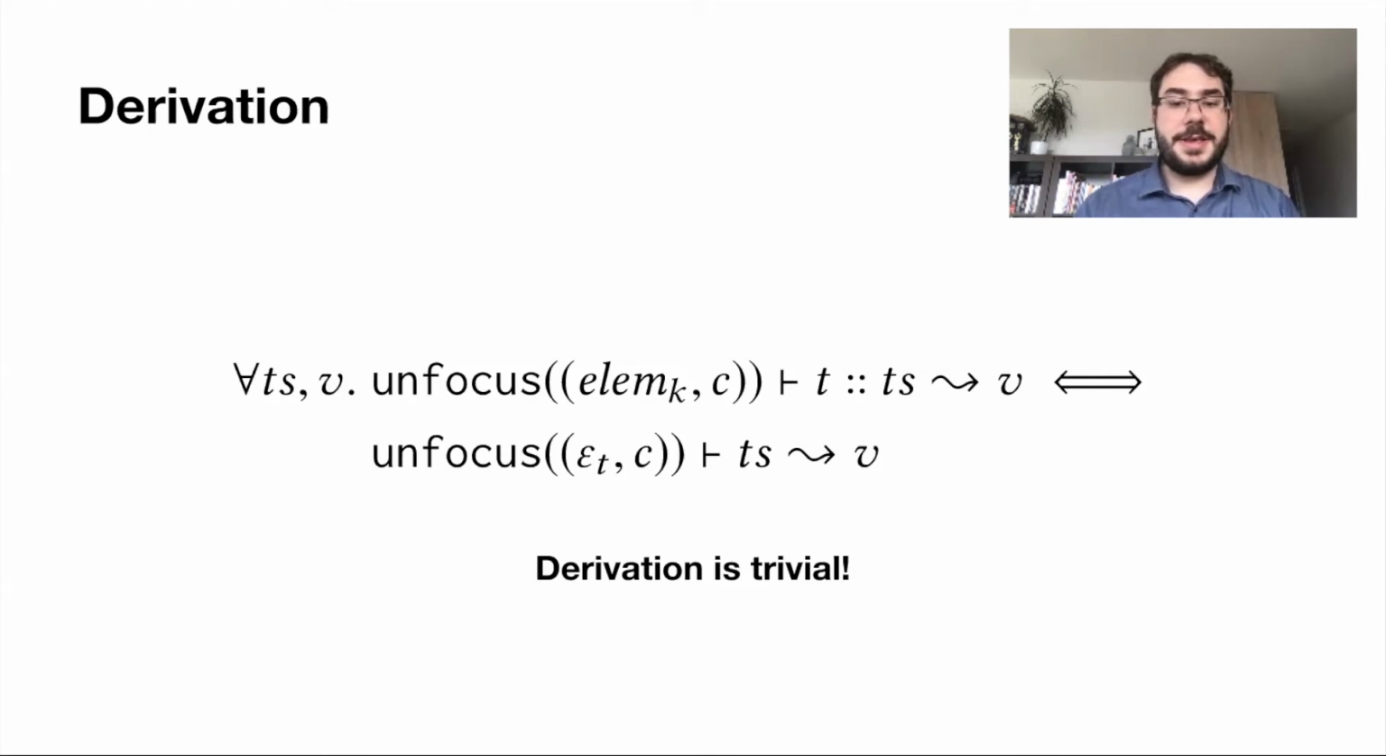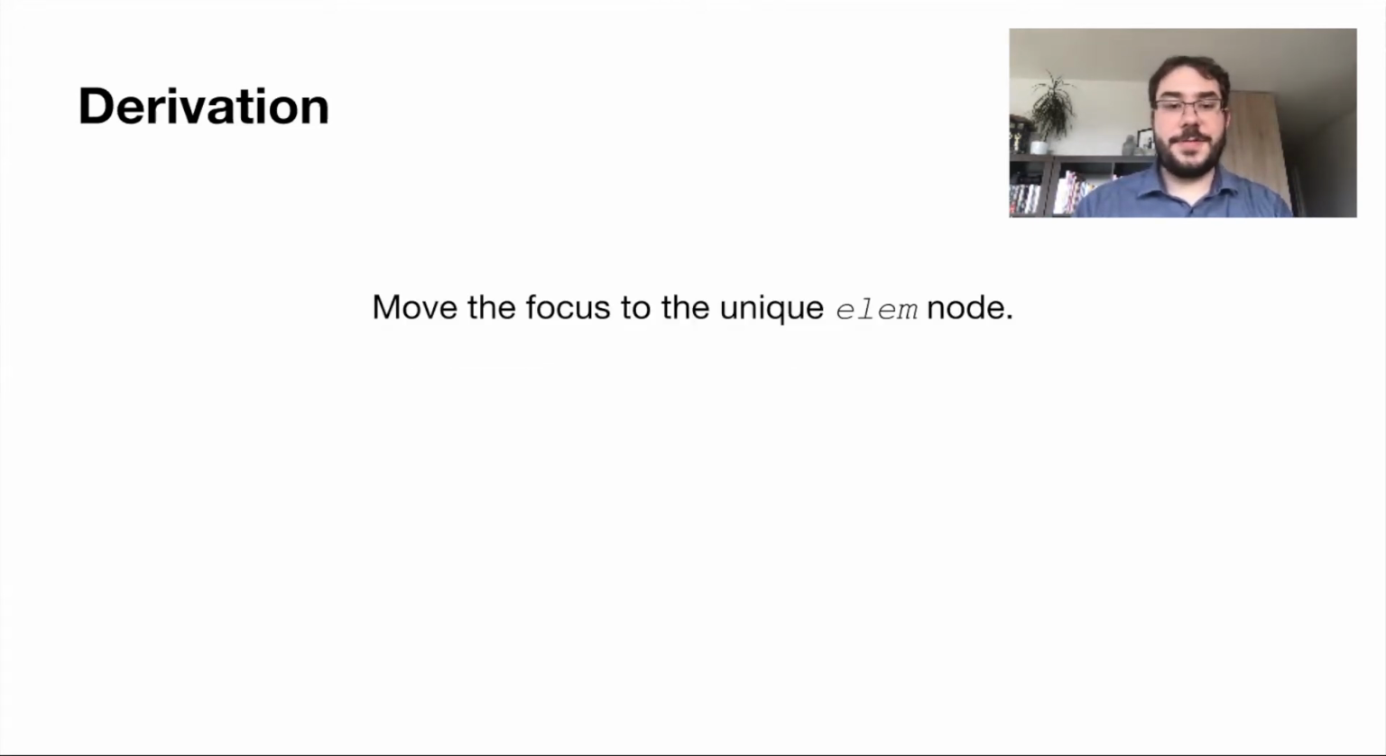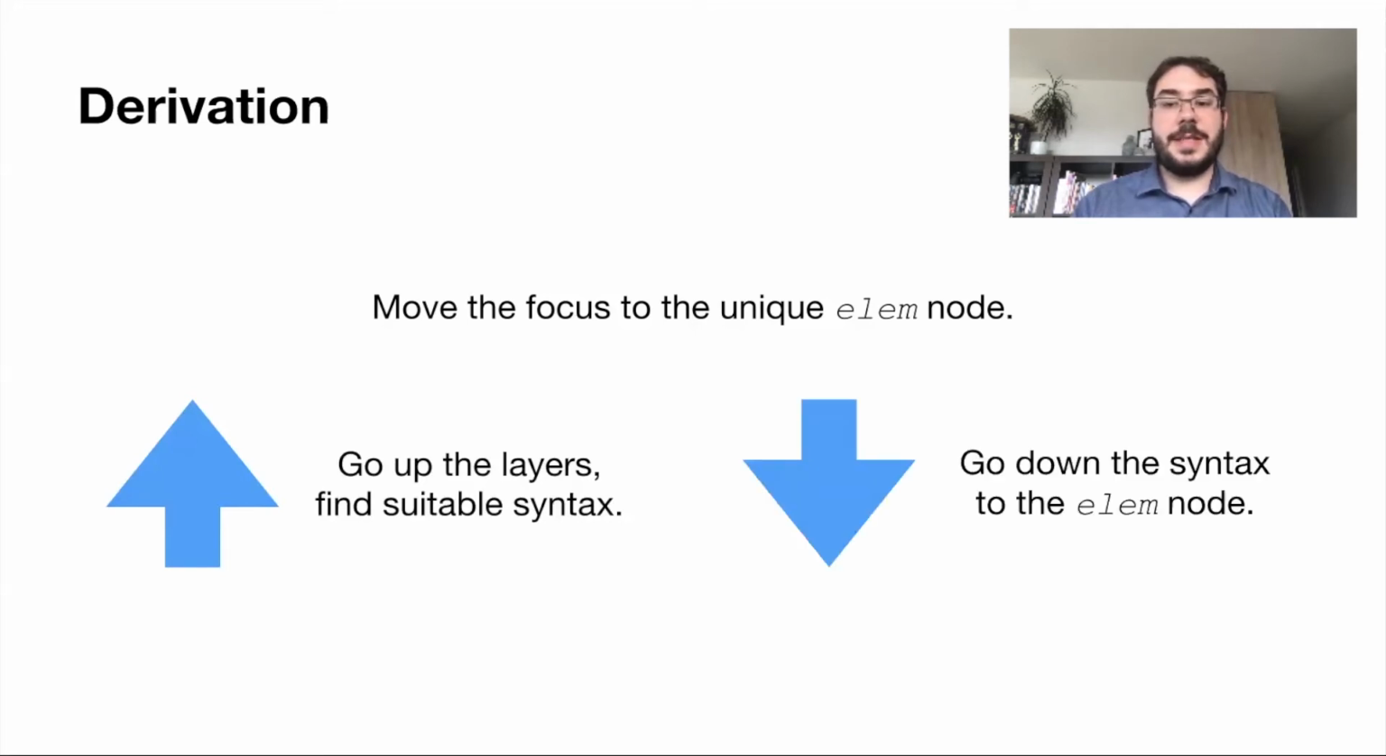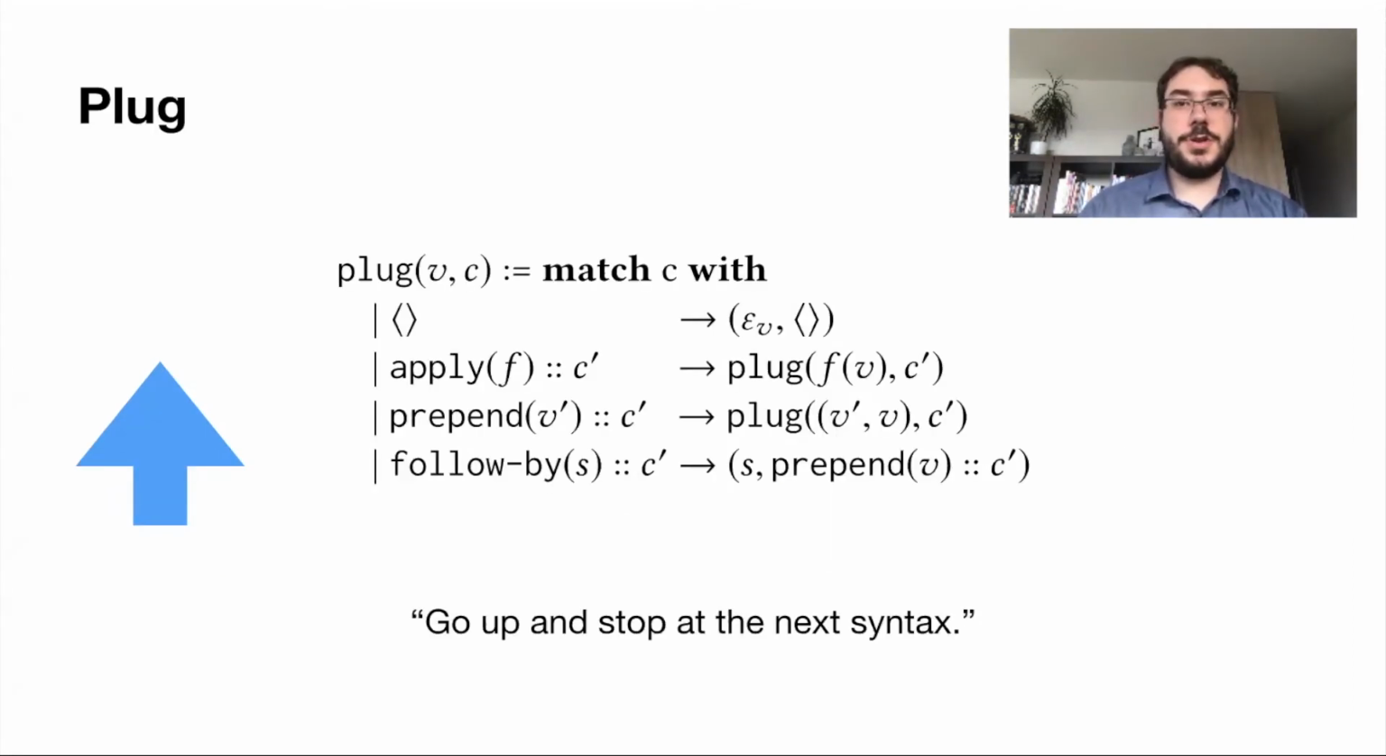When a focus syntax is focused on an elem node of the correct kind k, derivation by a token of that kind is trivial. It suffices to replace that elem in focus by an epsilon t. Therefore, to derive, it suffices to move the focus to the unique elem node. To do so, we have first to go up the layers to find a suitable syntax, and then go down that syntax towards the elem node. The plug function is used to move the focus to the next following syntax when the focal point reduces down to a value.